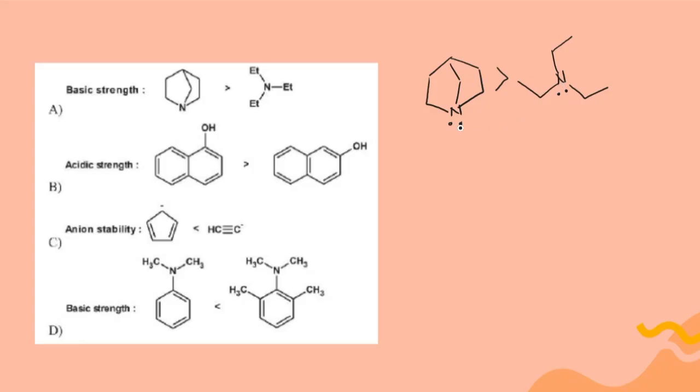Why is it so? When nitrogen is part of the ring, because of this rigid structure, the groups are being pulled back like this because they are all connected to the same carbon. So what happens to the lone pair? The lone pair is free for the incoming proton. It is given easily to the proton.